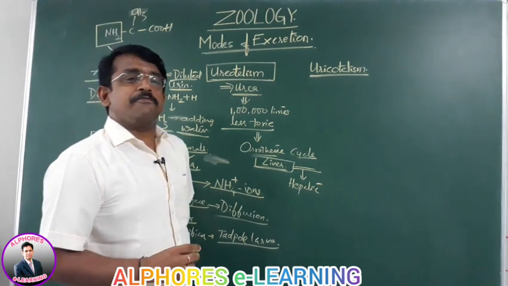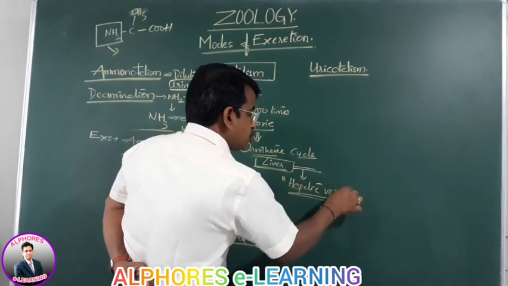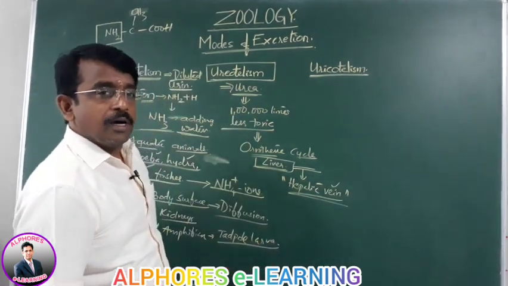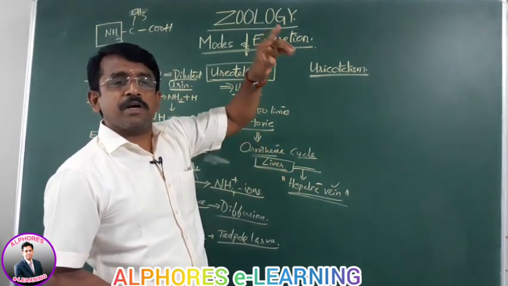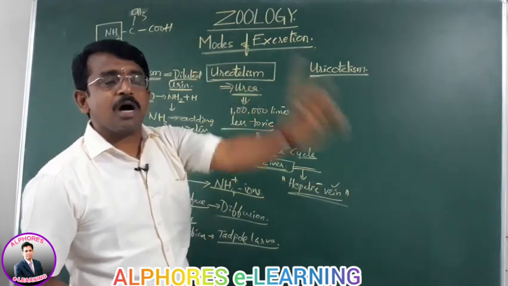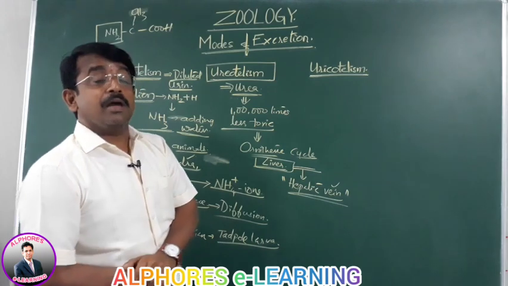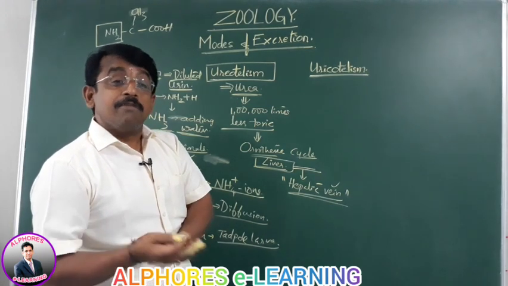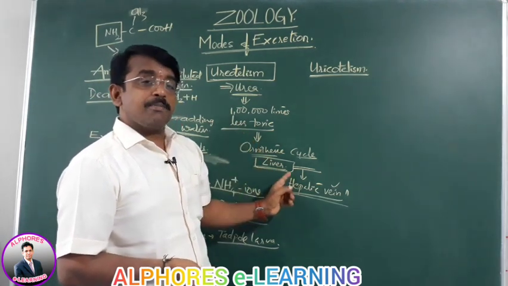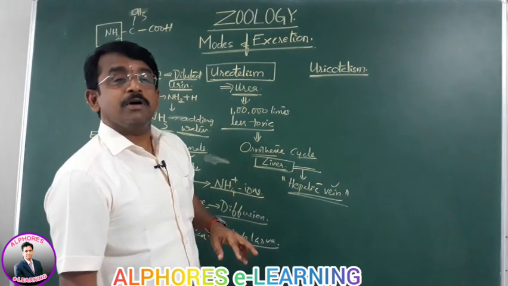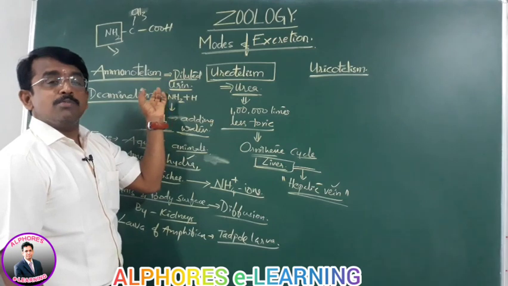Definitely people will get confused regarding this. The hepatic vein takes the urea from the liver into the postcaval vein, into the right atrium, to the right ventricle, and it is brought to the kidney by the renal artery. Why? For elimination to the outside. So be careful: the excretory product urea is synthesized in the liver. Urea is 1 lakh times less toxic than ammonia.